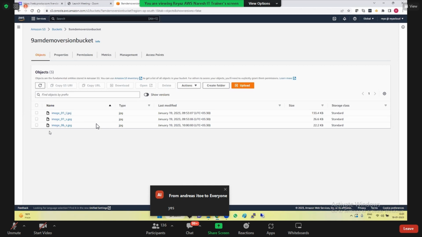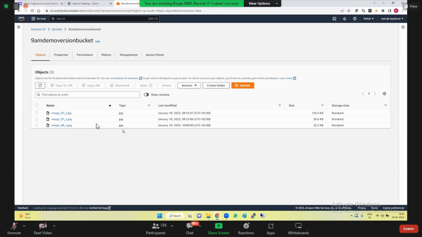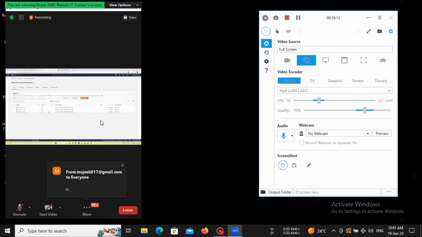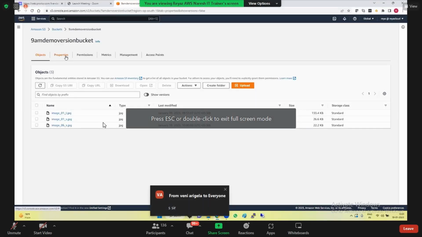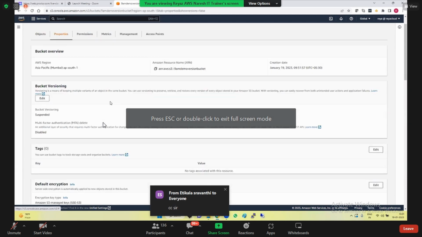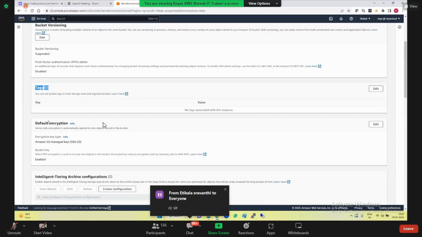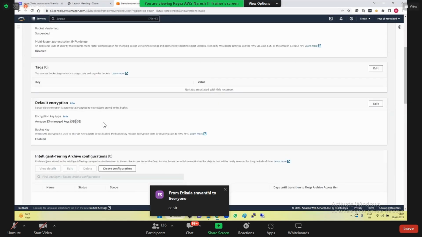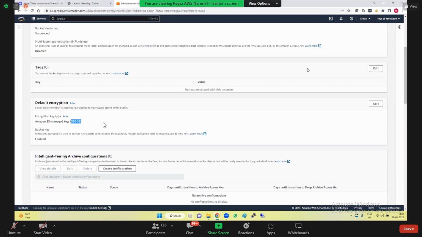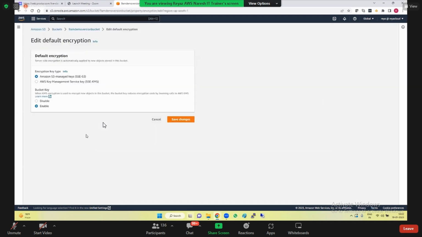Right? Everyone clear, guys, on the versioning concept? Simple? Yes. Super. So go to properties, and then this is on the bucket versioning, tags, encryptions, anytime you can go ahead and disable it or change it, right? We have already encrypted, no, SSE-S3. With SSE-S3, you can edit it and you can disable it if at all you want.